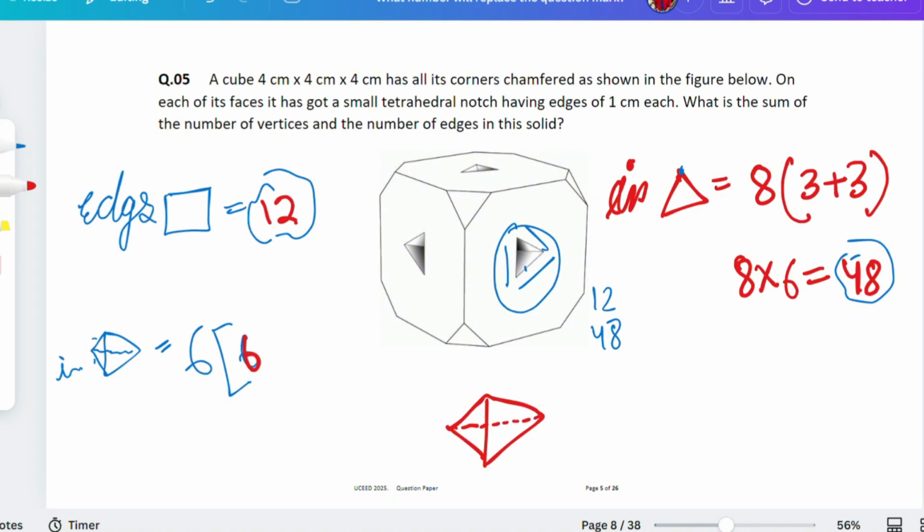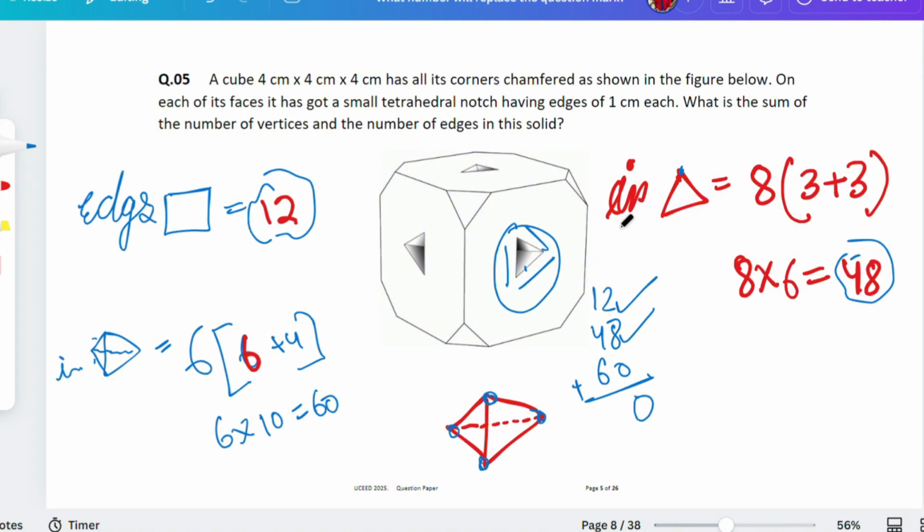I have written. Now if we talk about the vertices, how many vertices are here? 1, 2, 3 and 4 only, plus 4. That will give you how much, guys? 6 into 10, which is equal to 60. Now if you write 60 here, you have to add all these things. 8 plus 2 is equal to 10. 10 plus 1 is 11. Then 6 plus 4 is equal to 10. 10 plus 1, 11. 11 plus 1, 12. That is equal to 120. So the answer is 120.